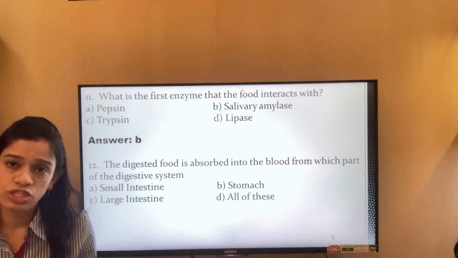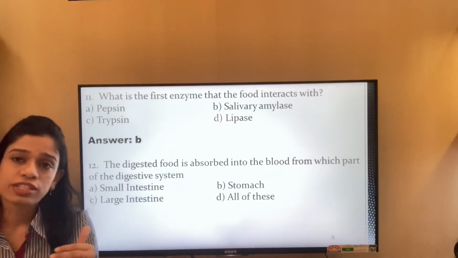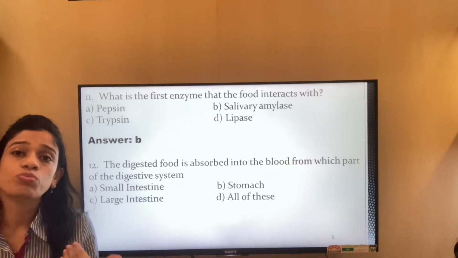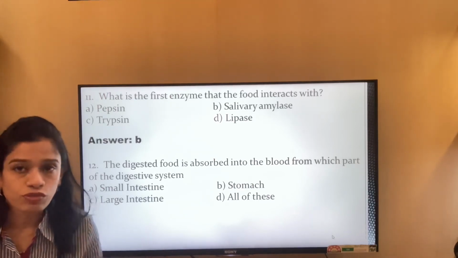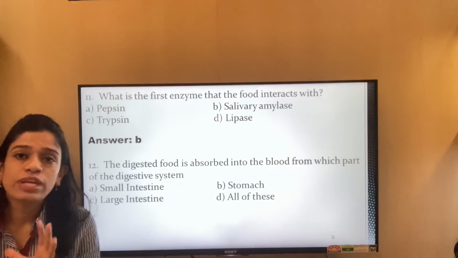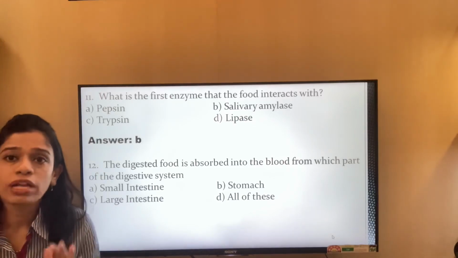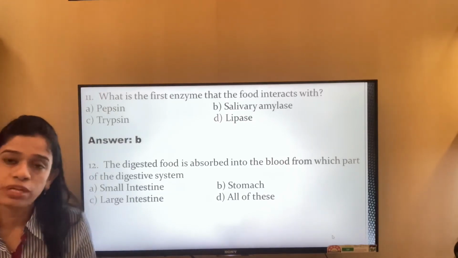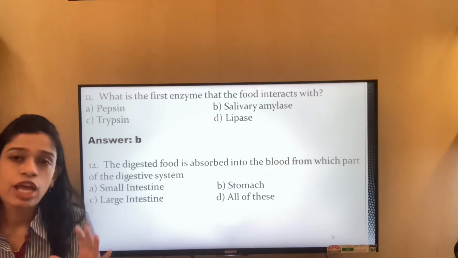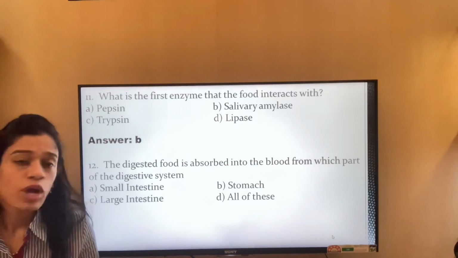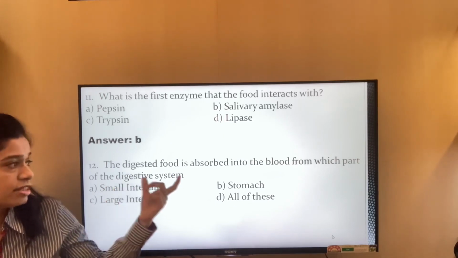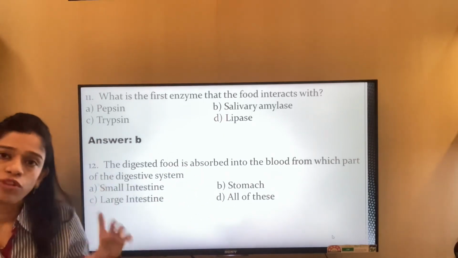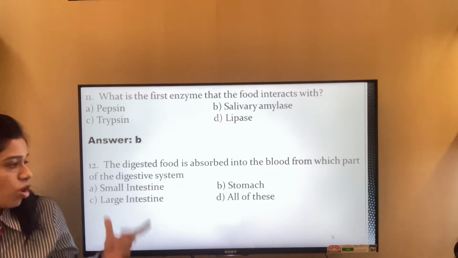There also some digestion takes place, and after that the food moves on to the small intestine. There the complete digestion of the food takes place. The food is absorbed only after complete digestion, so it is absorbed once it reaches the small intestine. The digested food is absorbed into the blood from the small intestine. So this is option A.